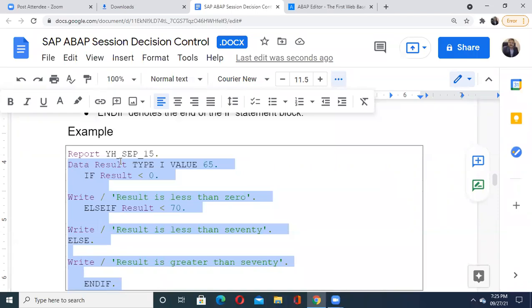Sir, I don't know the exact reason, but it gives errors. I have tried with it. But why does it give an error? Do you know what is the meaning of why we are writing the report? Yes.